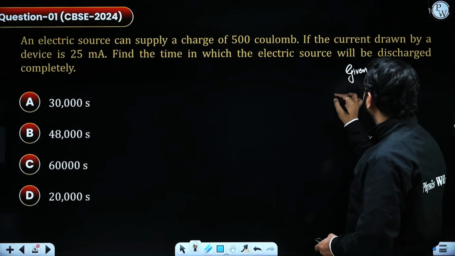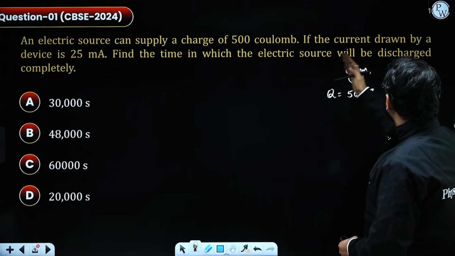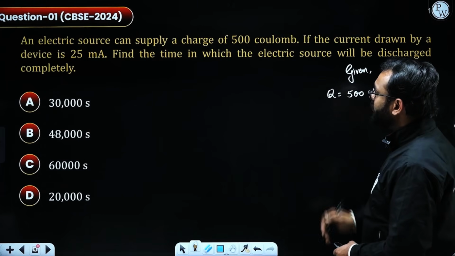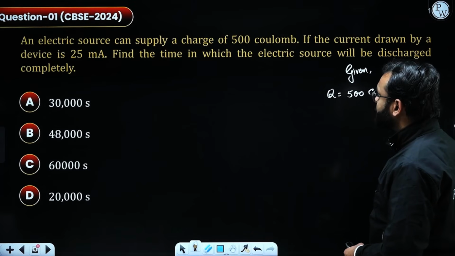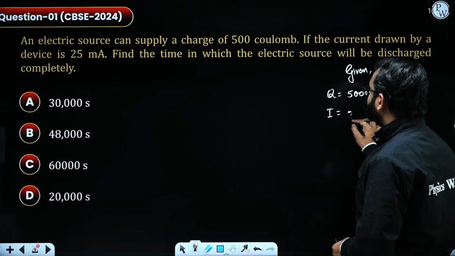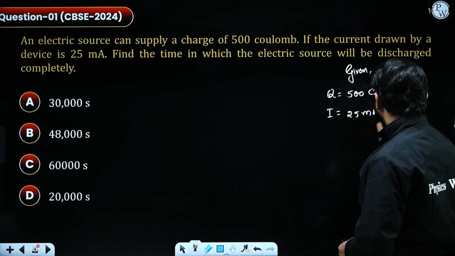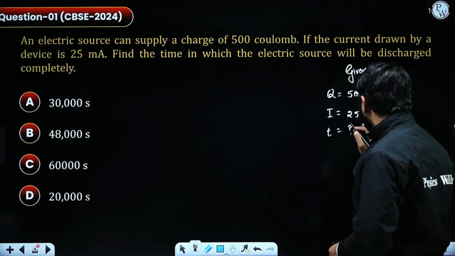So I'm going to write the value of Q is given as 500 coulomb. If the current drawn by the device is 25 milliampere, find the time in which the electric source will be discharged completely. So we are provided with electric current that is 25 milliampere, and they are asking us about the timing, how much time it is going to take.